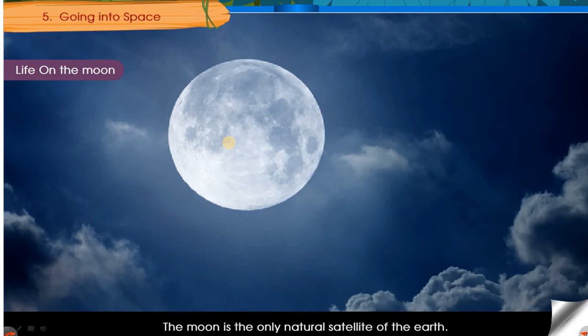So what are natural satellites? Natural satellites are the satellites which are made by nature, or which are self-made. They are not made by anyone. Our earth has only one natural satellite, and that is the moon.